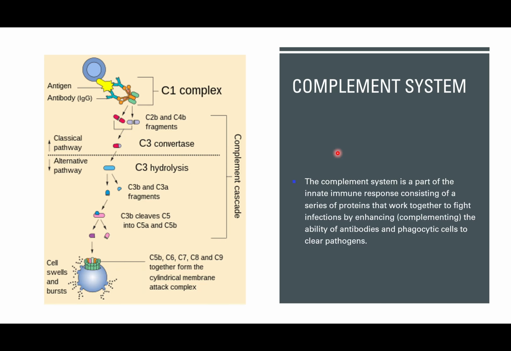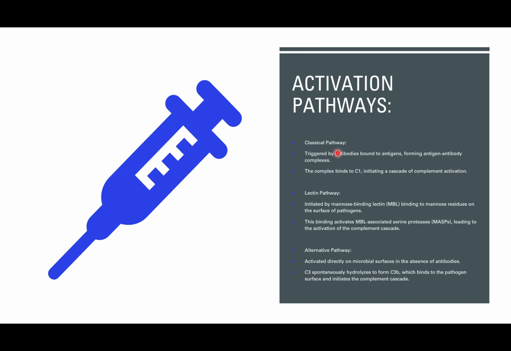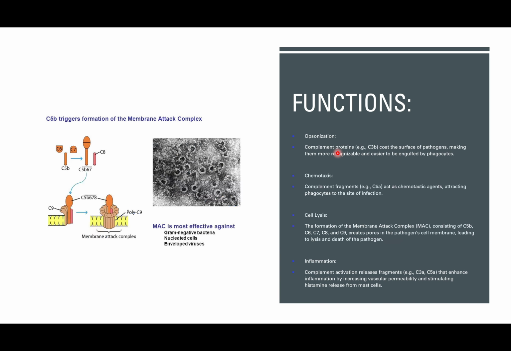We have different pathways, but I won't go into the pathways specifically. Generally, the complement proteins coat the surface of pathogens, making them easily recognizable to phagocytes.